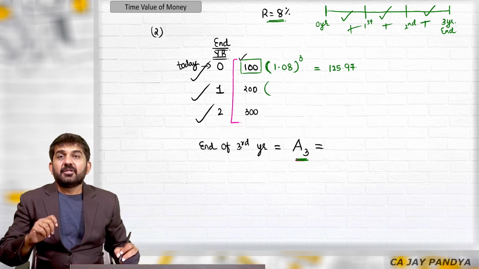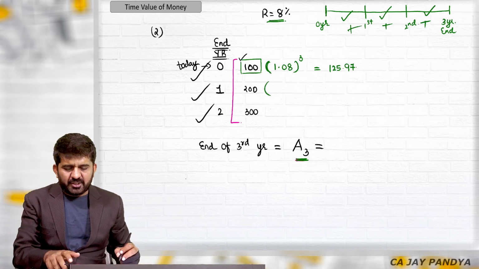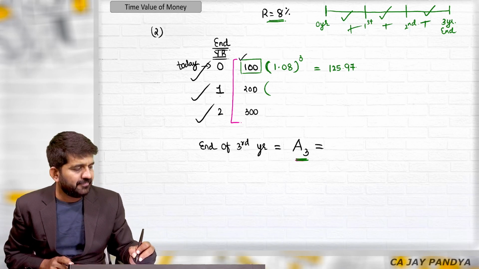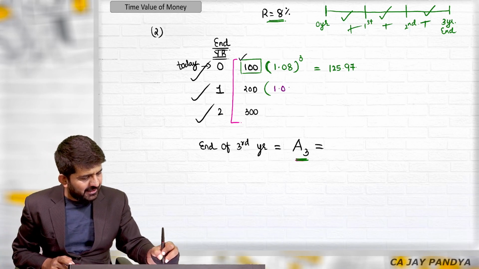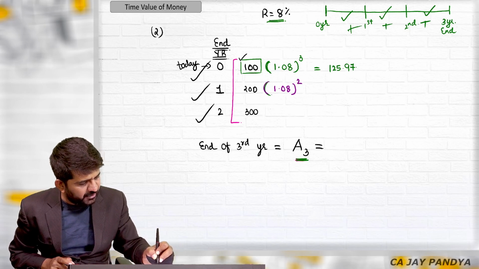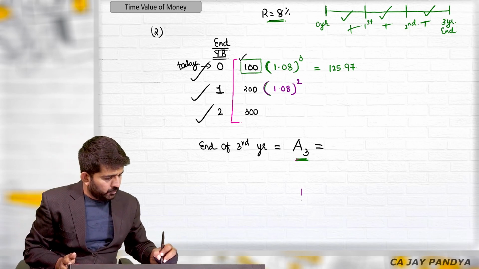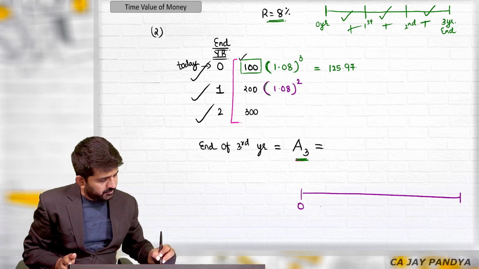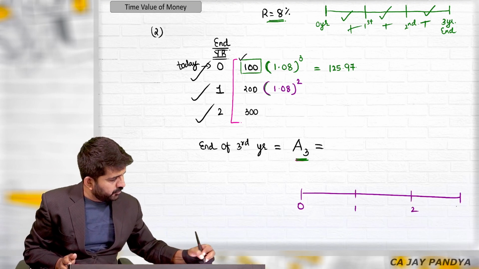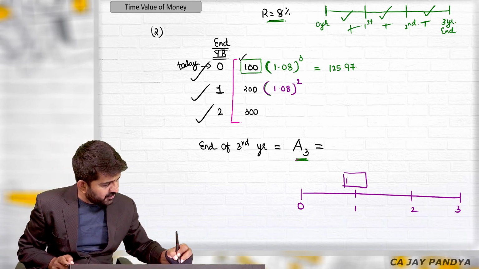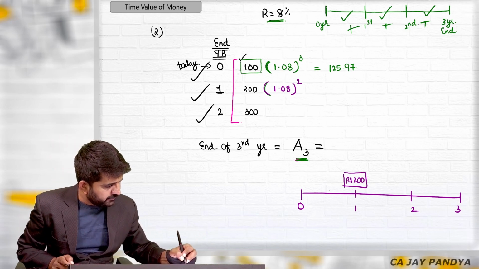Again, this 200 rupees was invested at the end of first year. Please understand, I will be getting only 2 years interest now. How I will tell you? This is 0, 1, 2, and at the end of third year, where you are investing this rupees 200 over here.